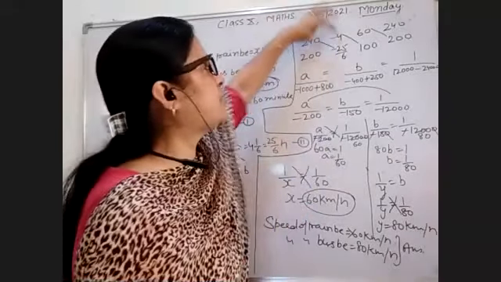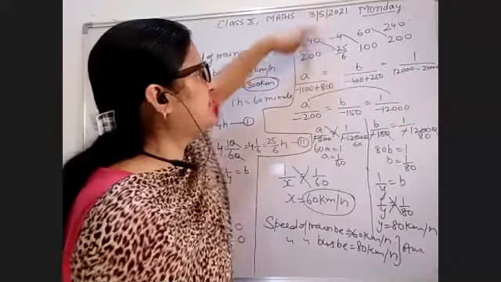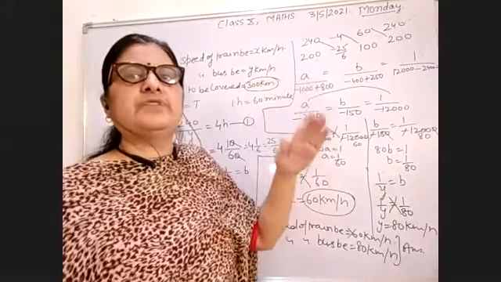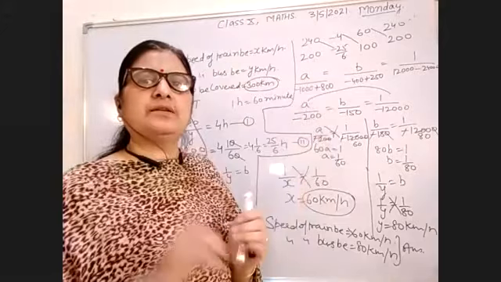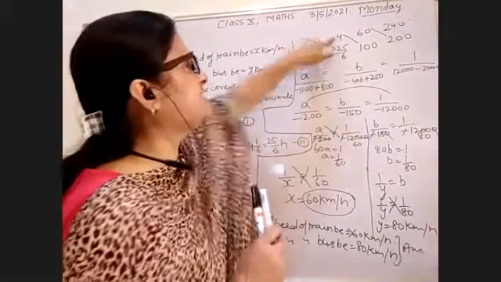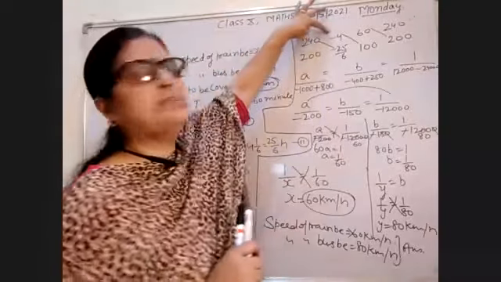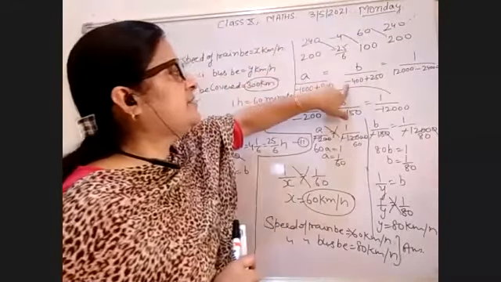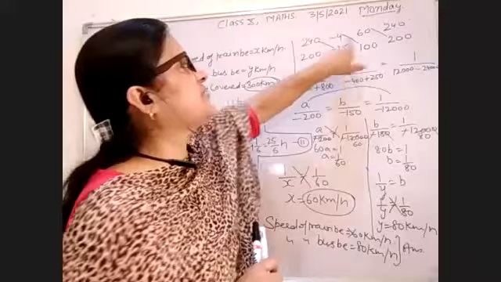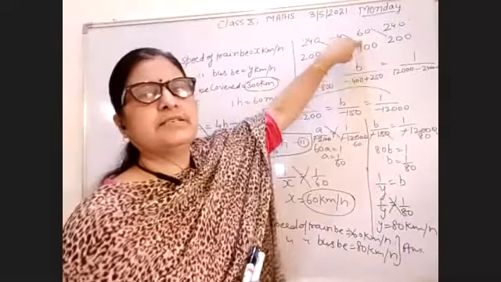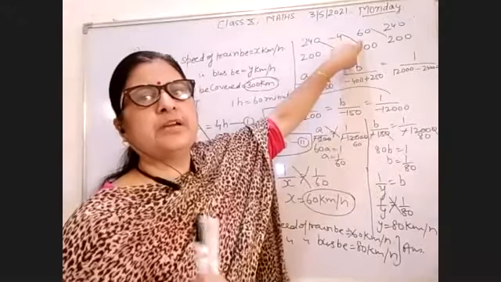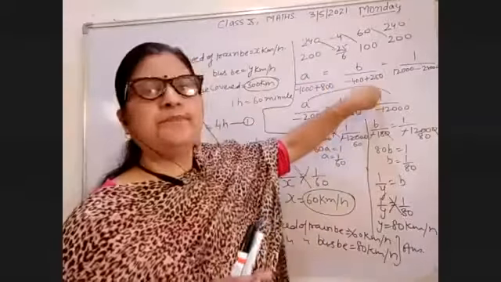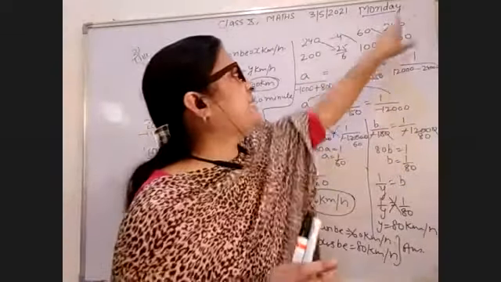Now multiplying the downward portion, you multiply 240 by minus 25 upon 6, you get minus 1000. While multiplying with the upward portion, you have to put an extra minus 1, and a minus given becomes positive. 200 multiplied by 4 gives 800. Minus 4 multiplied by 100 gives minus 400, and minus 25 by 6 multiplied by 60 equals minus 250. But you have to put minus 1, so minus multiplied by minus becomes plus. Again, you multiply these two numbers.